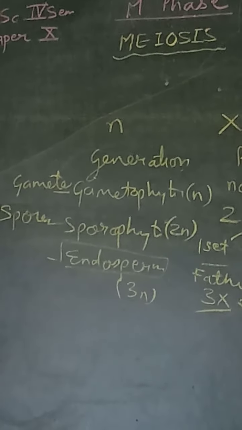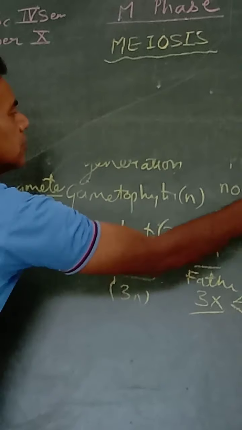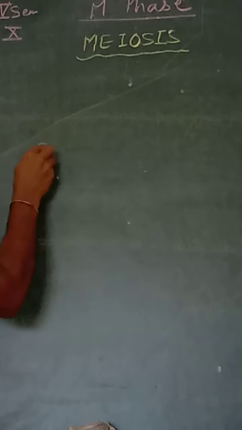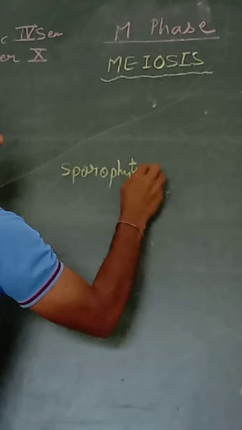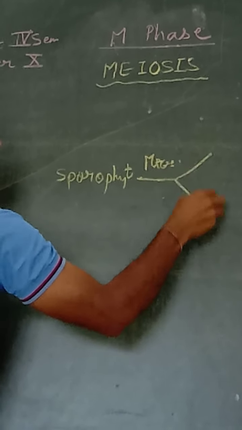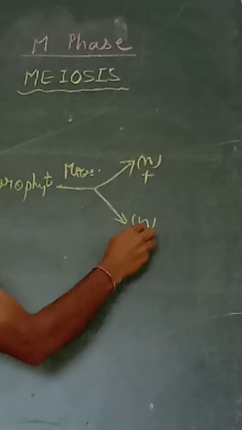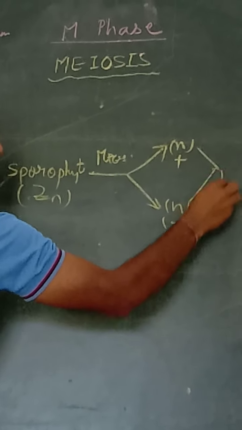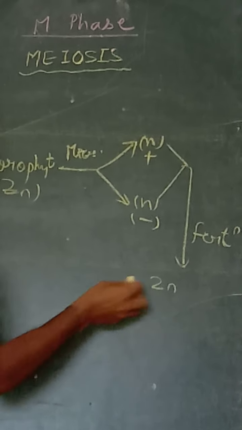So what happens in lower plants? The alternation of generation takes place. The sporophyte plant divides by meiosis and makes gametes, N. They again fertilize and make 2N.